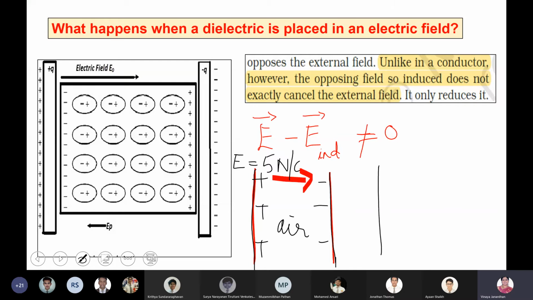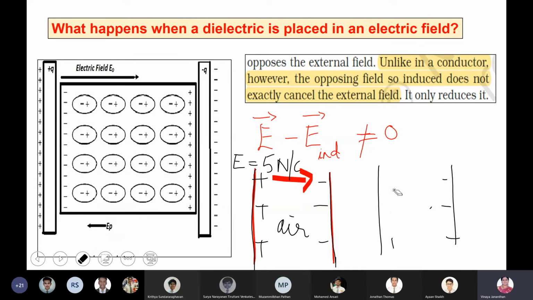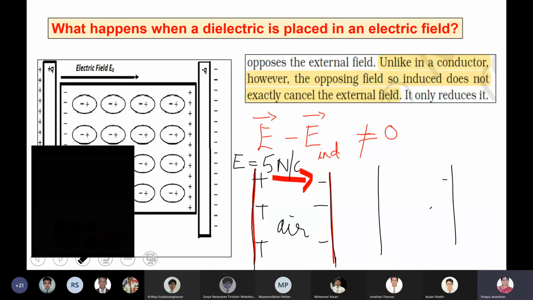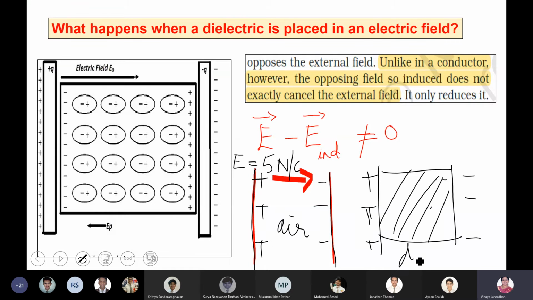Now, what is going to happen when I'm placing a dielectric material inside, right? Here. Or if I can completely fill the space also, not a problem. If I completely fill the space between the two charged metal plates by a dielectric material, now there will be an electric field created within the space, right?